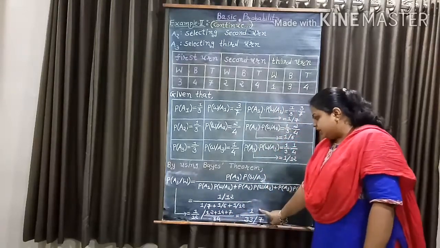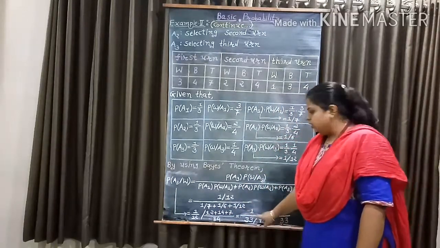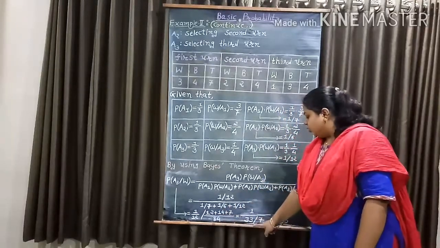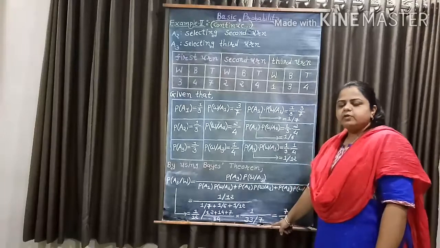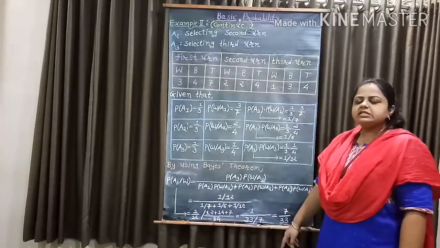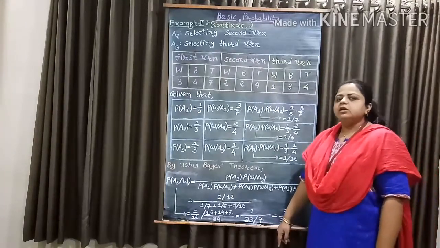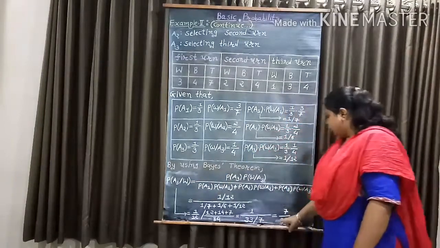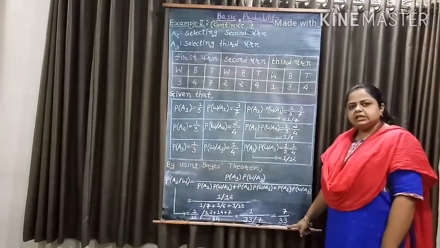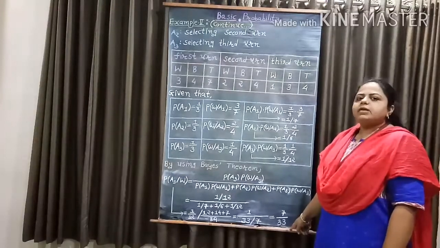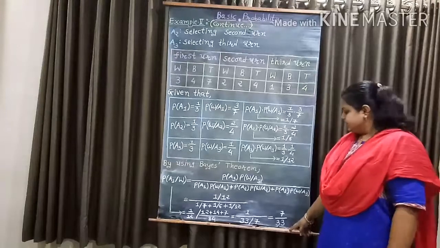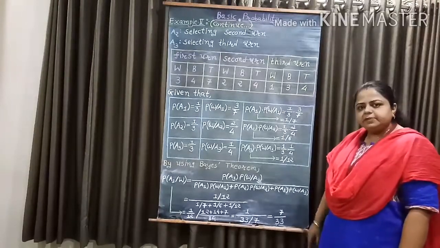We have 1 as it is, whole over 12 plus 14 plus 7, which equals 33 over 7. Now, as we know, the denominator becomes the numerator, so we have probability of A3 given W equal to 7 by 33. So the probability that the white ball comes from the third urn is 7 over 33.